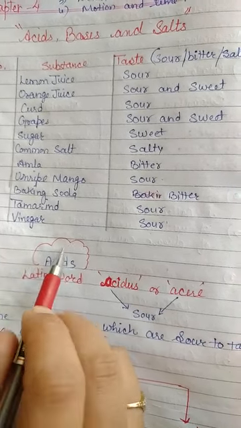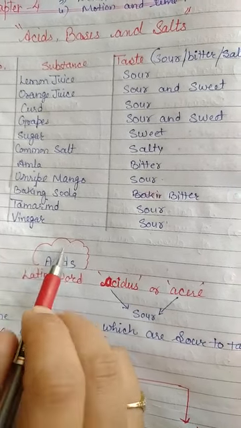The word acid comes from a Latin word, acidus or acer, which means sour. Material that contains acids is called an acidic substance. Or we can define an acid as a substance which is sour to taste.